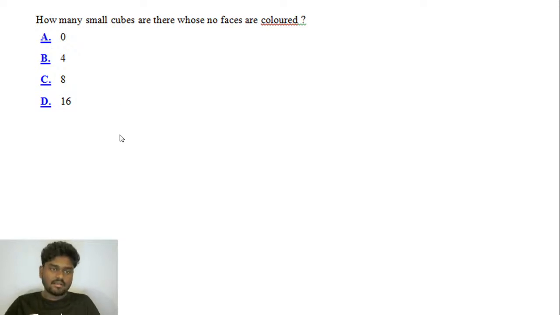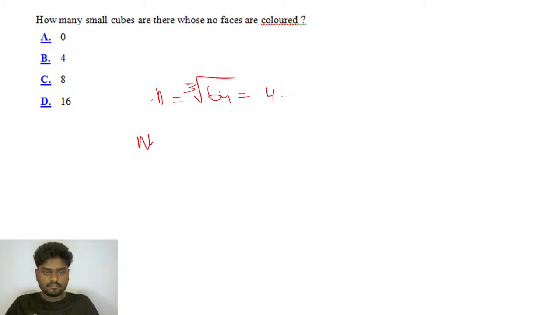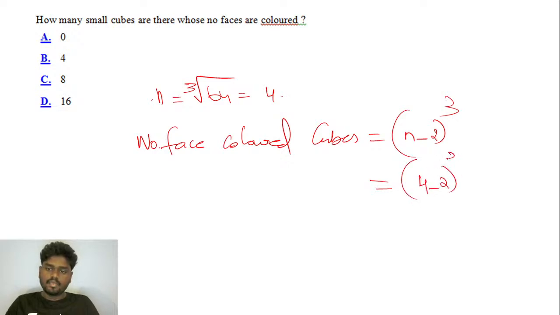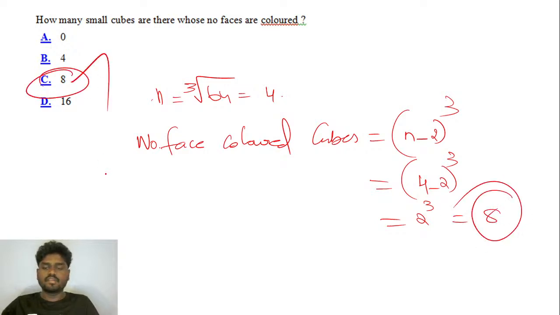So if no faces are colored, I know that you have 64 identical cubes. So the value of n will be cube root of 64, which is nothing but 4. And the number of cubes having no faces colored, if you try to find it, you'll be getting exactly (n minus 2) the whole cube. It is (4 minus 2) cubed, which is 2 cubed, which is nothing but 8. So we have 8 cubes where no faces are colored.